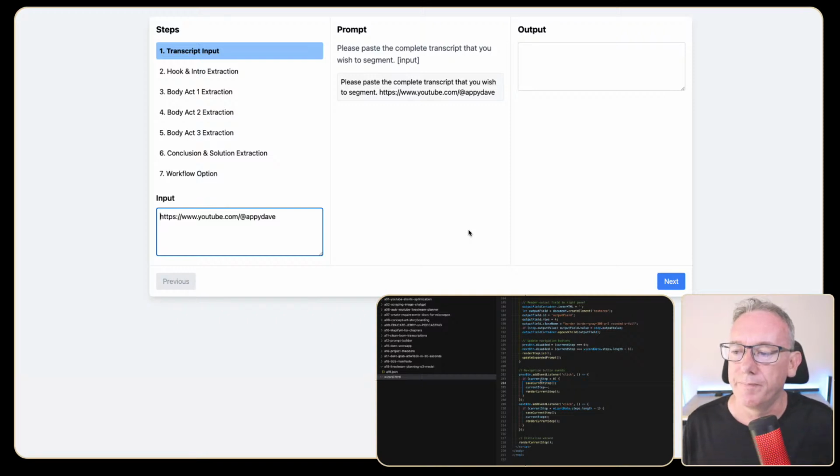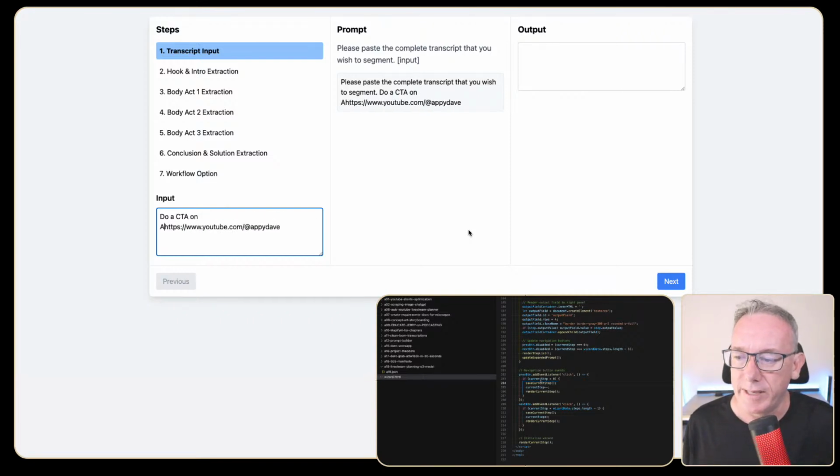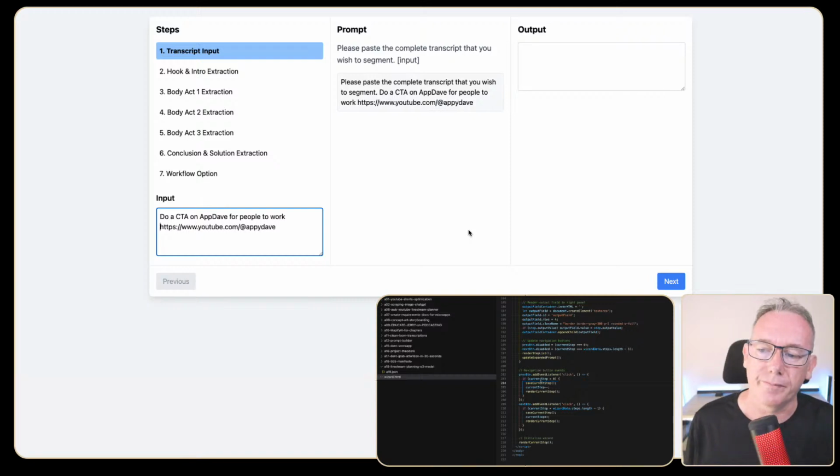Like, do a call to action on Appy Dave for people to work with him. So I'm not even going to finish that. I'm just going to say it.